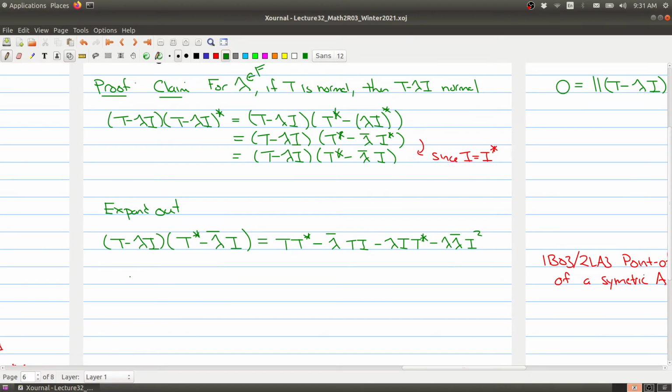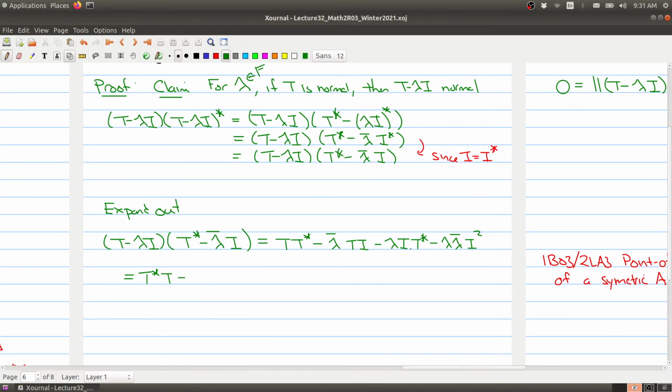Now there's a couple things we can use going forward. Notice that T is normal, so we can switch the order of this guy. So this is T star, the adjoint of T, times T. Because the addition of operators can be moved around, that's fine.